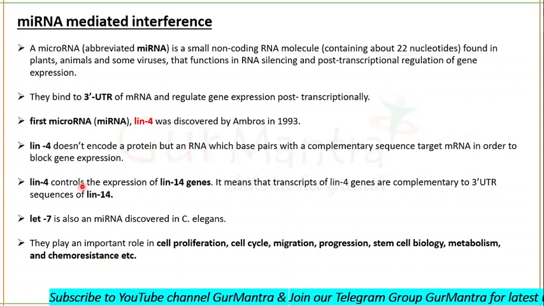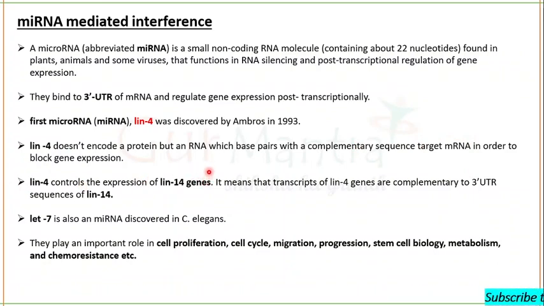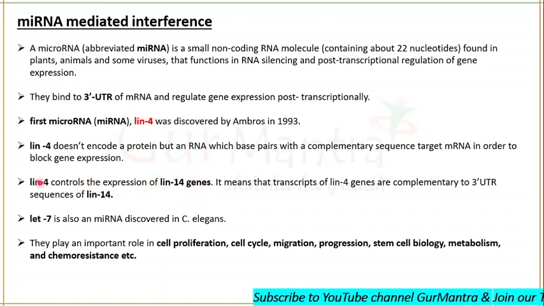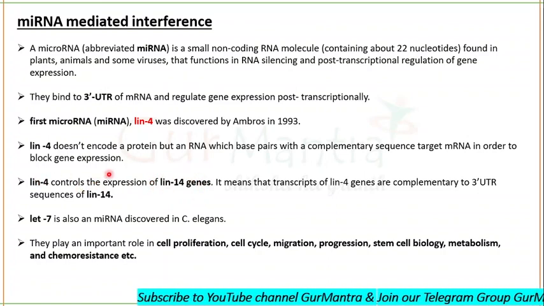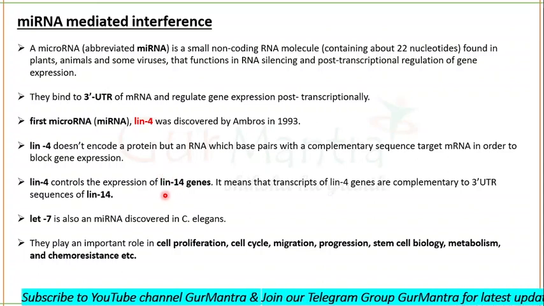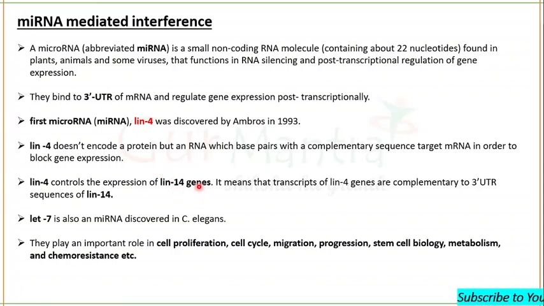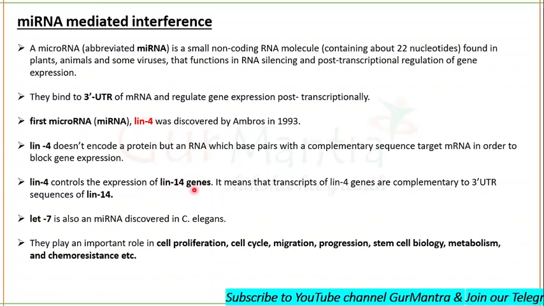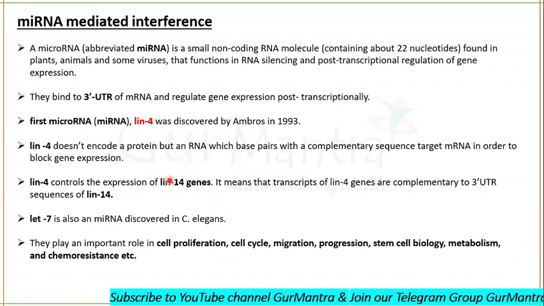Actually, Lin4 controls the expression of Lin14 genes. It means that Lin4 transcripts will be binding with the Lin14 gene sequences. They will bind with the 3' untranslated sequences of Lin14. You understand?